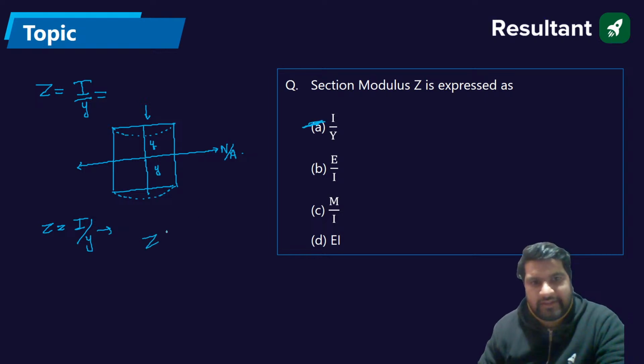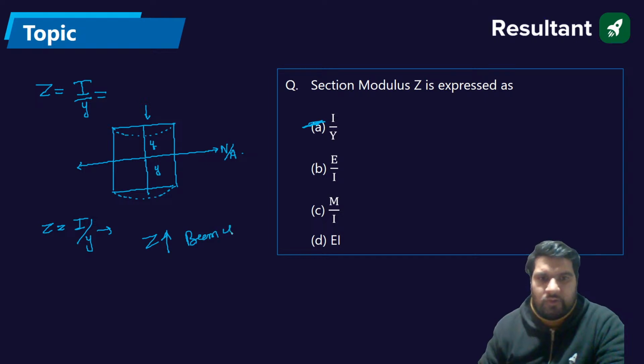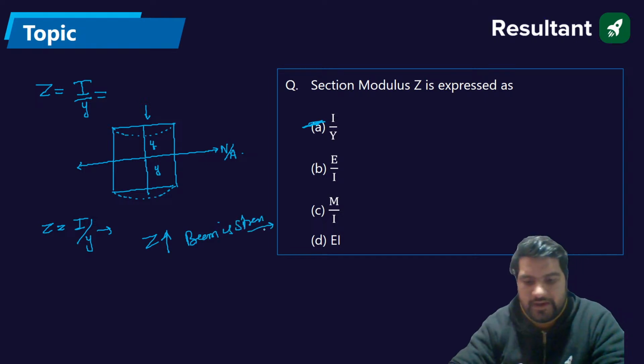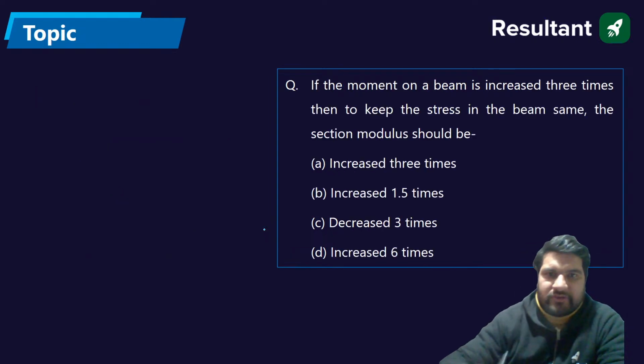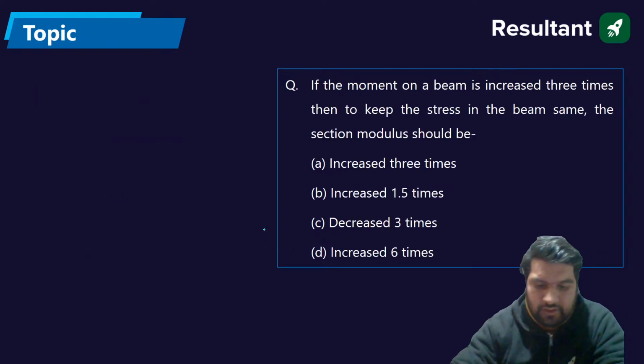So remember, when the Z value is more, the beam is strong. In that case, there will be less bending stress. Okay, guys. Next question for you.